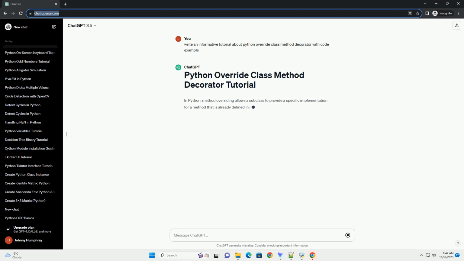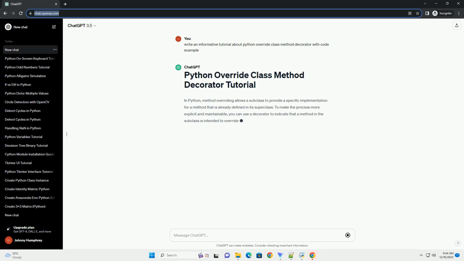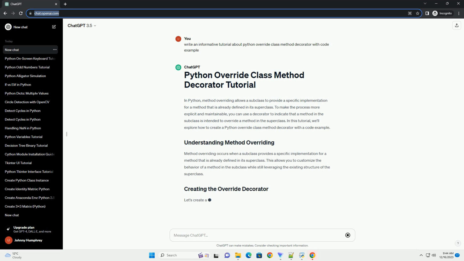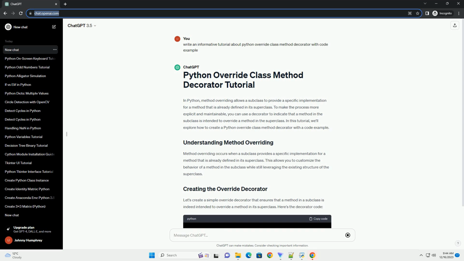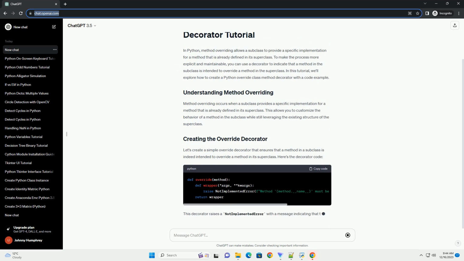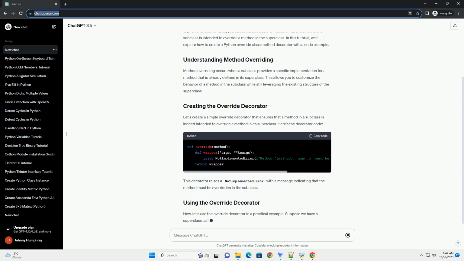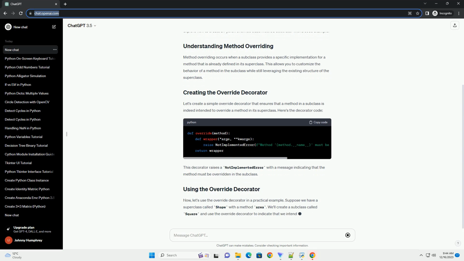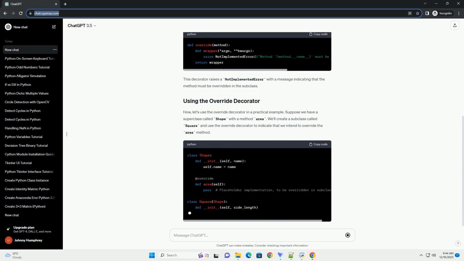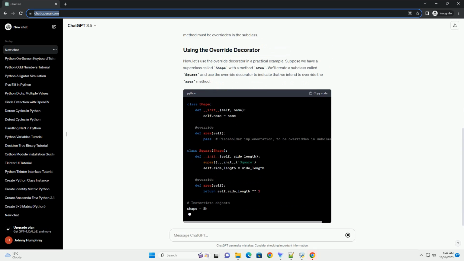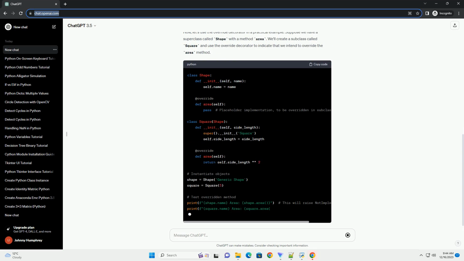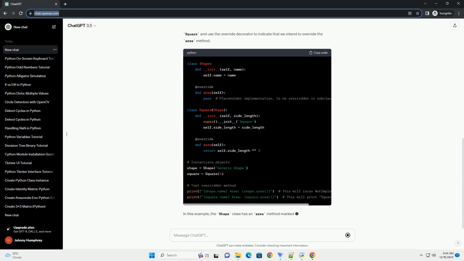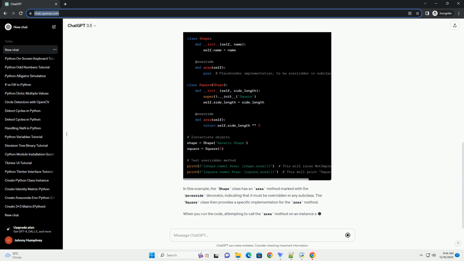In Python, method overriding allows a subclass to provide a specific implementation for a method that is already defined in its superclass. To make the process more explicit and maintainable, you can use a decorator to indicate that a method in the subclass is intended to override a method in the superclass. In this tutorial, we'll explore how to create a Python override class method decorator with a code example.